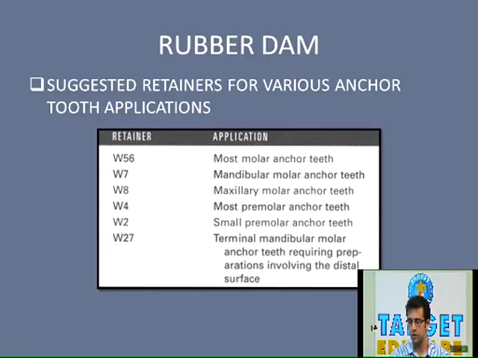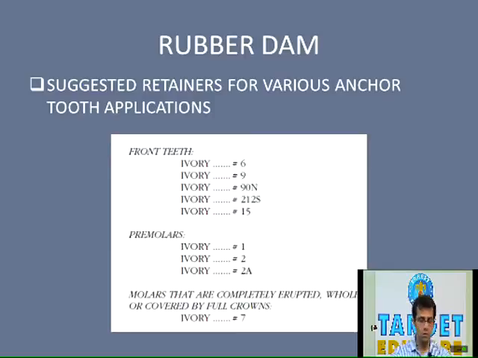Wings provide extra retraction of the rubber dam sheet, which has been included under the heading of advantages as well. They provide extra retraction of the rubber dam from the operating field before conveying the retainer with dam to the anchor tooth. We will be discussing this in later topics, the methods of application of rubber dam to the tooth.